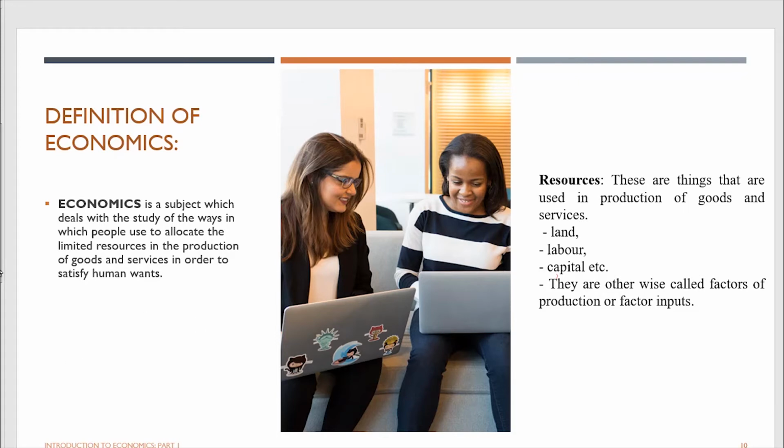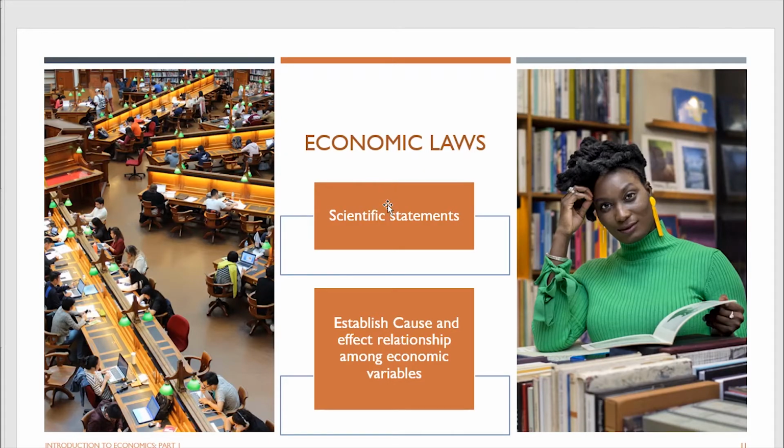So economics as a subject is based on economic laws and economic theories. We have various economic laws and various economic theories. We are going to start with economic laws. Economic laws are scientific statements which seek to establish cause and effect relationship among economic variables. What do I mean? They show what variable causes and what variable is affected in a particular situation.